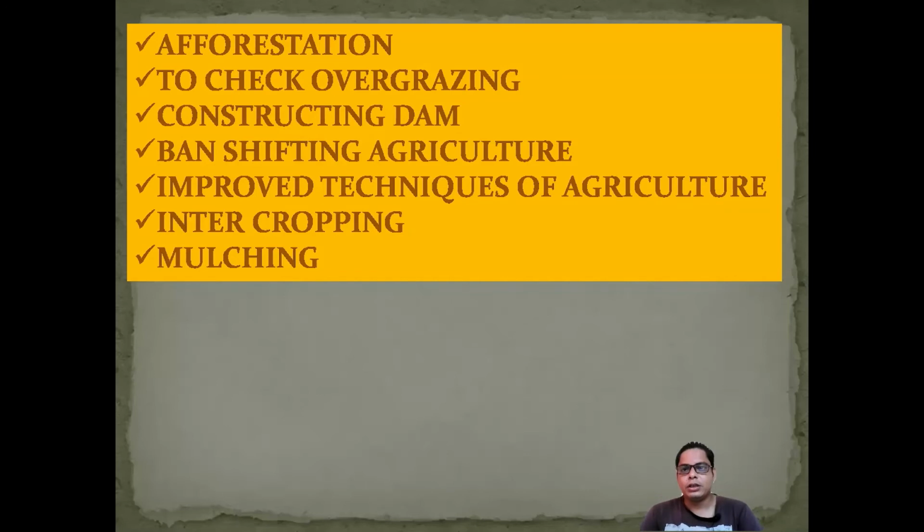Then come to another method, afforestation. Afforestation binds the soil between the tree roots and the soil, and that decreases the runoff, binds the water into the soil, and landslides are also decreased. Next, check overgrazing.